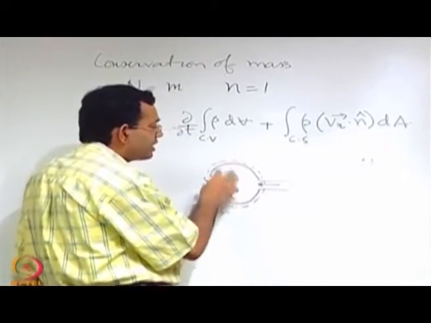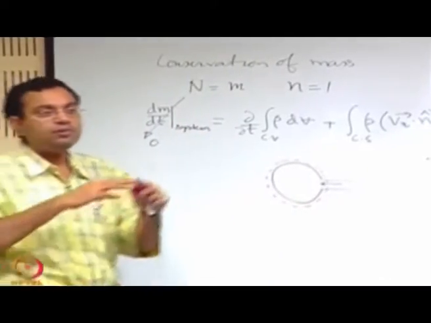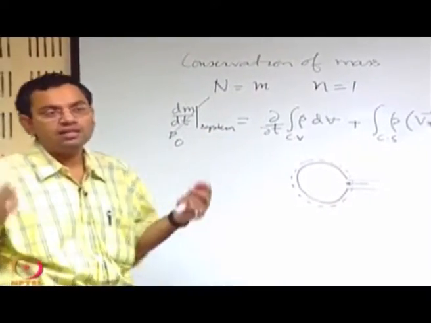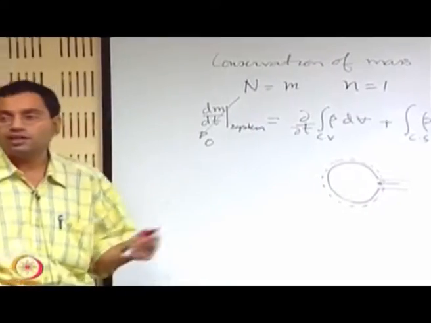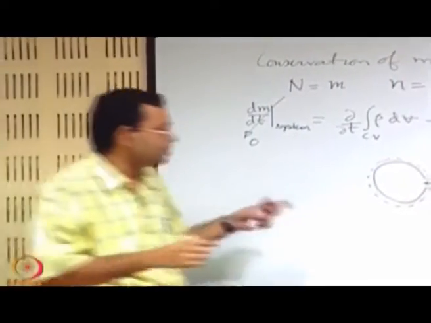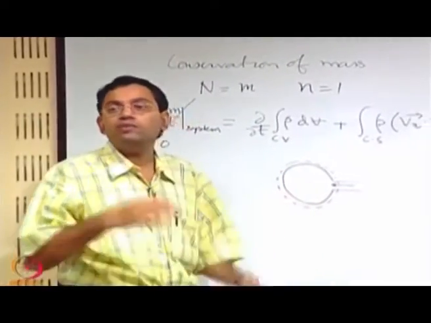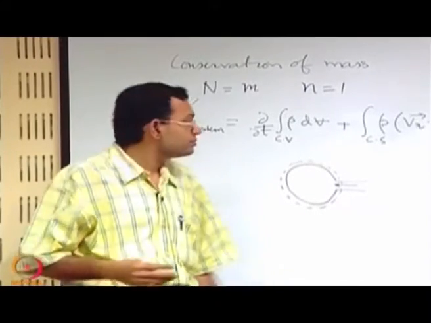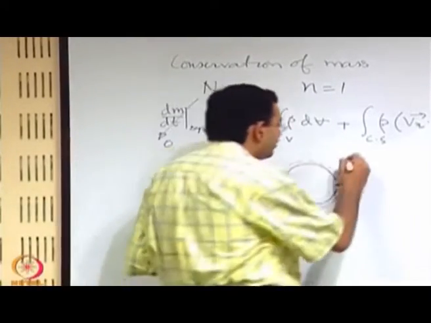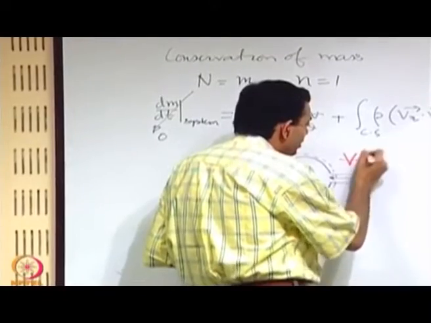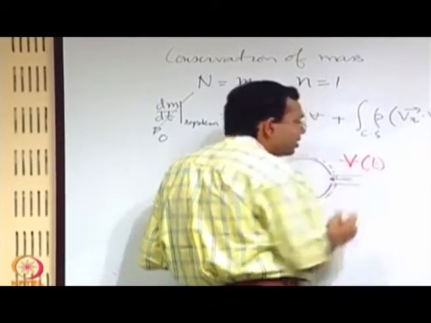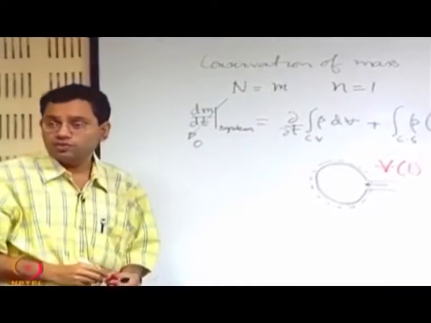So, you have this V as a function of time. This is an example of a deformable control volume.